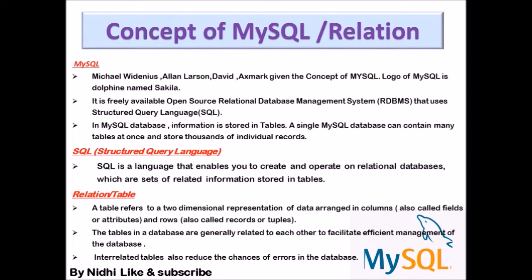Okay, the tables in a database are generally related to each other. Whatever tables we are storing in a database, they are related with each other, and to facilitate efficient management of the data, we use these tables. Interrelated tables also reduce the chances of error in the database. All the tables are somehow related with each other.